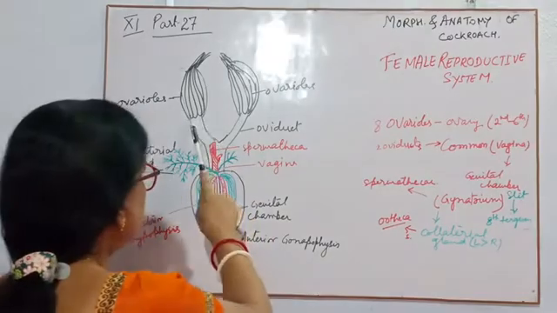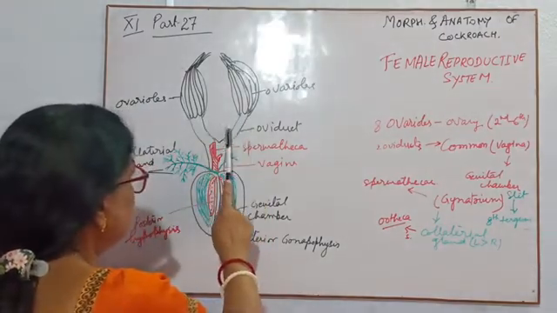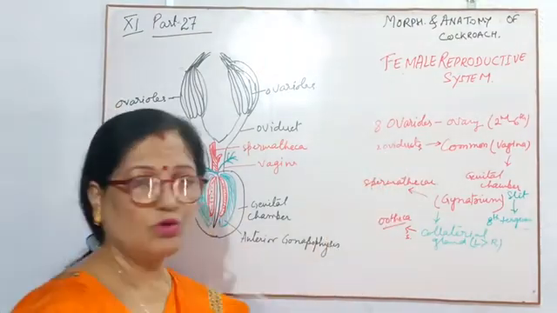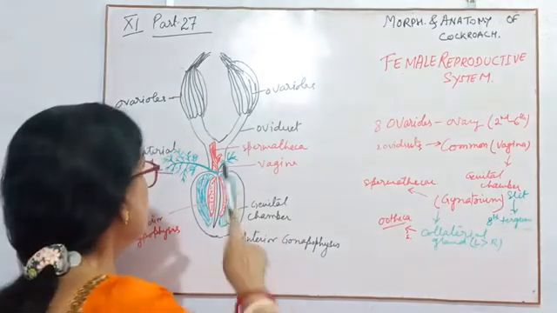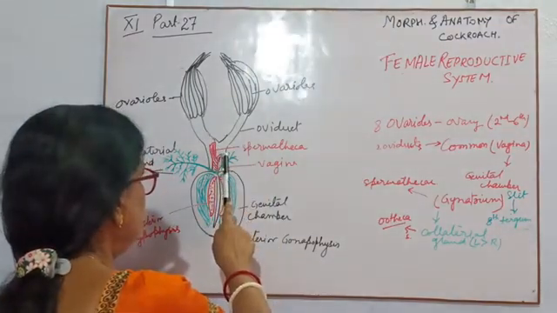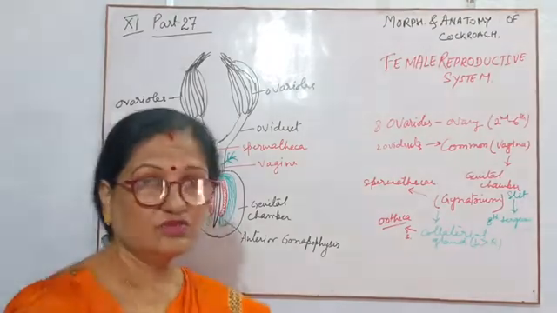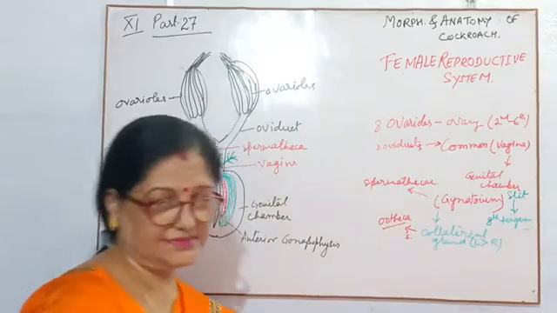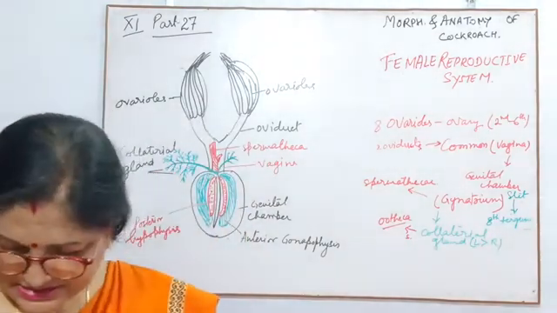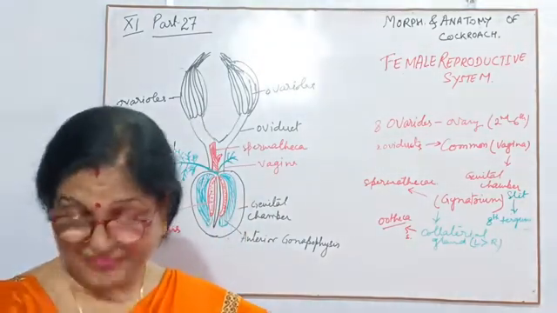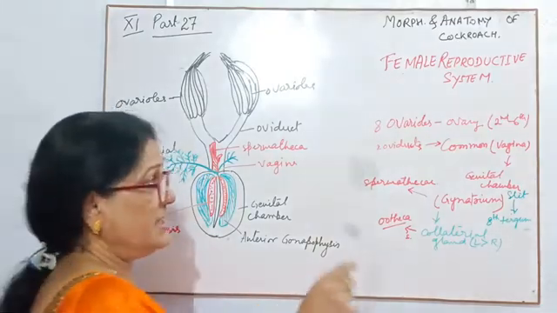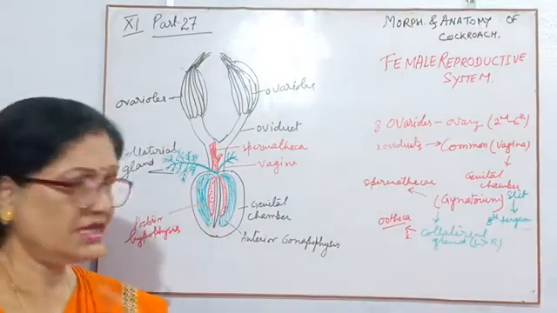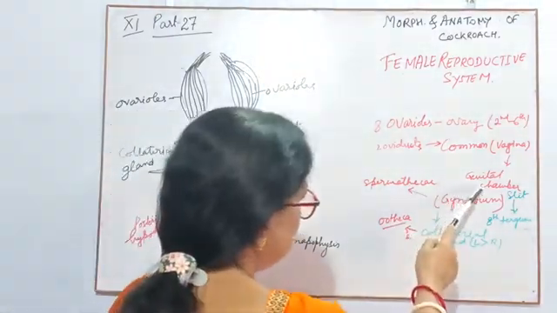Then from each ovary there are 2 short oviducts. So the second point is that 2 oviducts are there. Then the 2 oviducts, when combined, form the common oviduct, shown here in black color, which is known as the vagina. As in other animals, they have a vagina. This common duct is acting as the vagina, but in the case of cockroach, it is called the genital chamber.